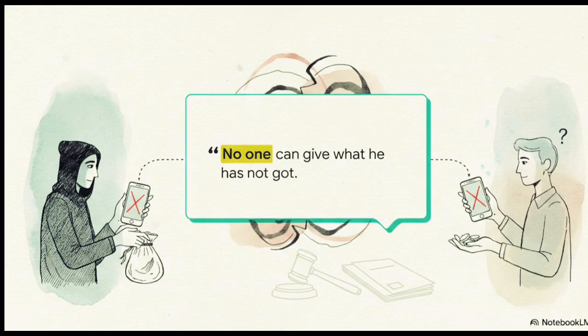This right here is a heavy-hitting legal maxim, and it's practically guaranteed to fetch you marks if you quote it properly in the exam. Nemo dat quod non habet. It literally translates to, no one can give what he has not got. A seller simply cannot give a buyer a better title than they themselves actually possess. So if the seller is a thief, their title is a big fat zero. Therefore, your title, even if you paid good money and acted in total good faith, is also zero. The true owner can legally demand that phone right back from you.